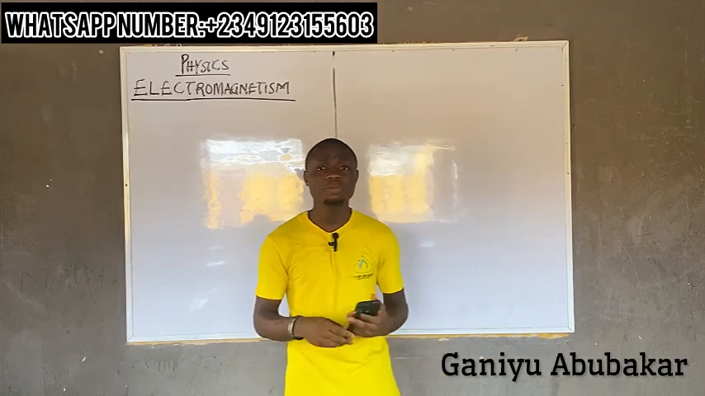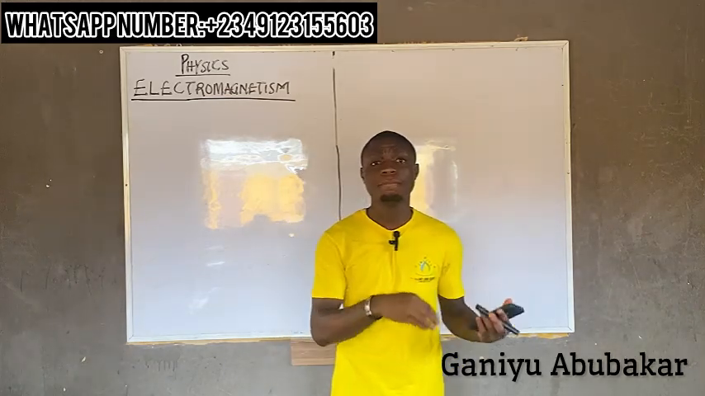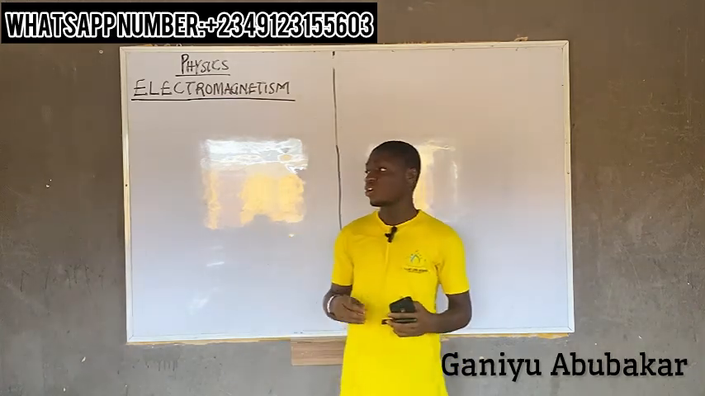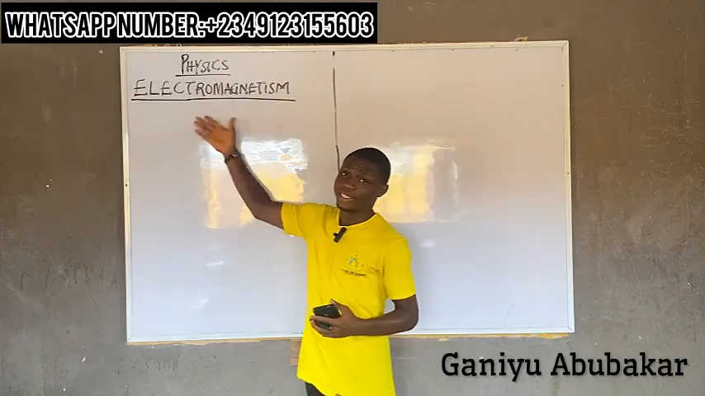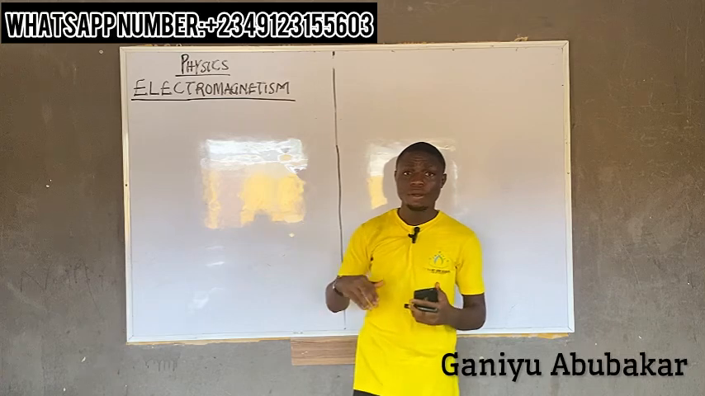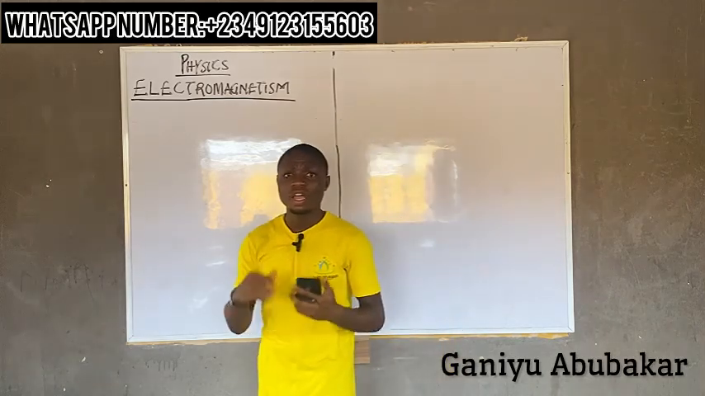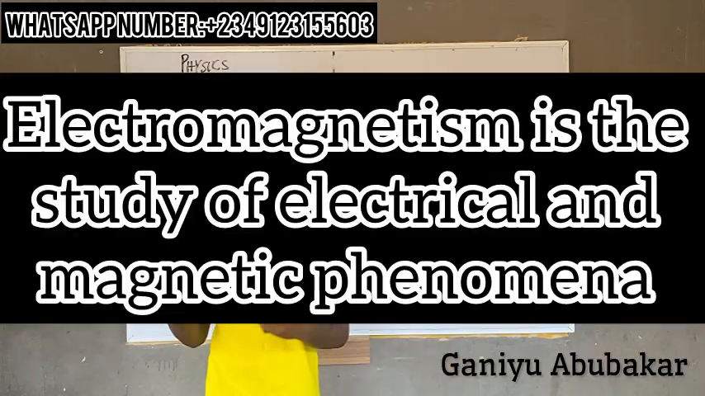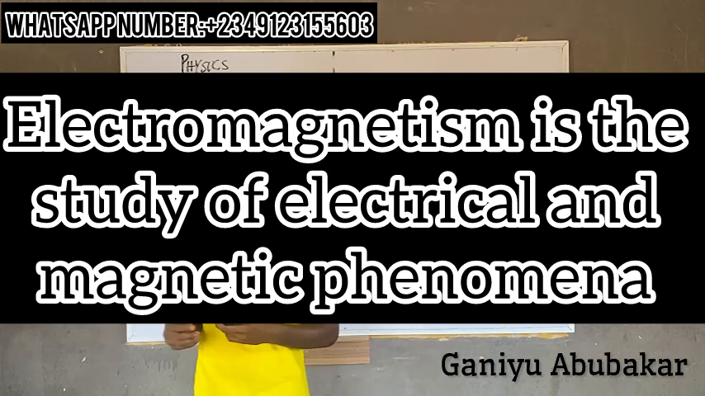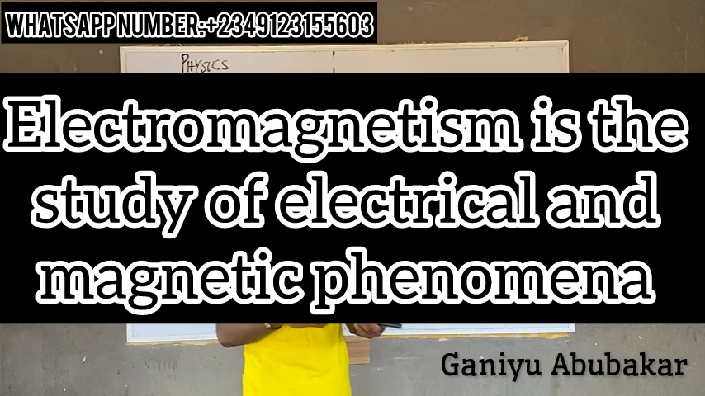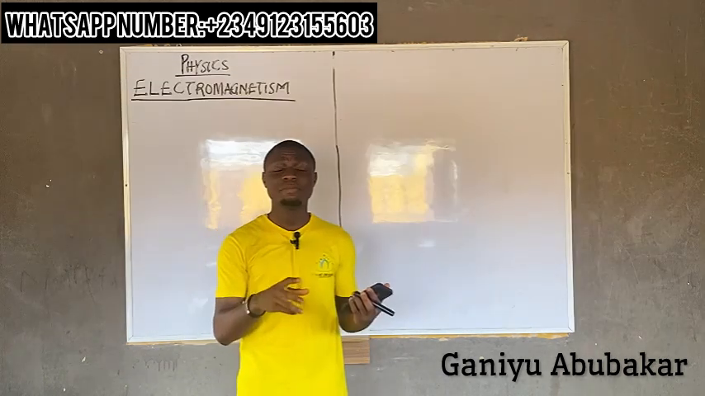We're looking at the concept of electromagnetism. So let's discuss the concept behind electromagnetism in physics. By definition, electromagnetism is the study of electrical and magnetic phenomena. That's basically how you define electromagnetism.